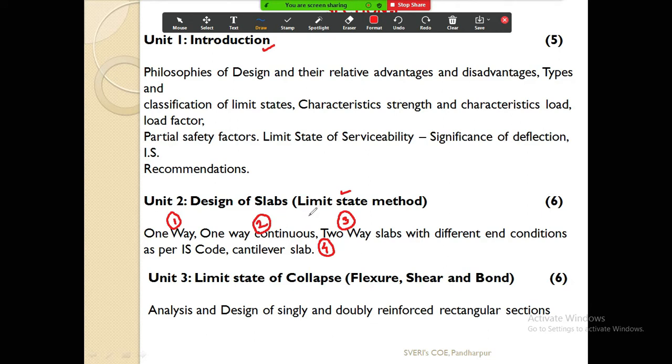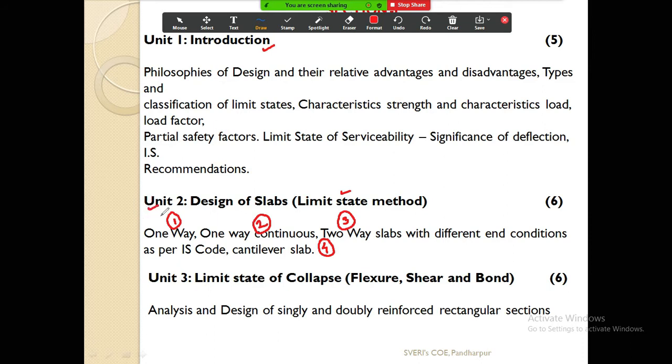In our day-to-day life, we see these RCC slabs over our roofs, but we don't know how to design those, how the reinforcement is placed in those slabs. You can easily calculate the quantity of the concrete, but to provide the steel you need to design. So this we are going to learn in unit number 2.